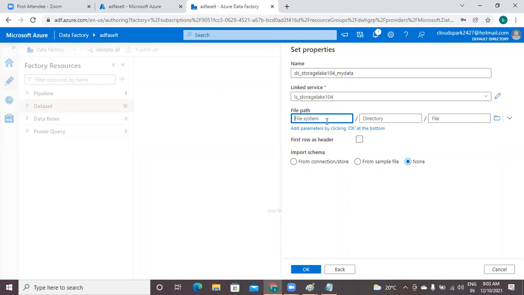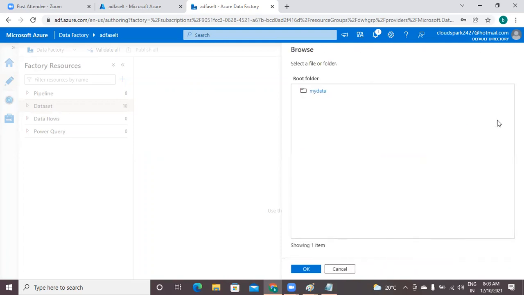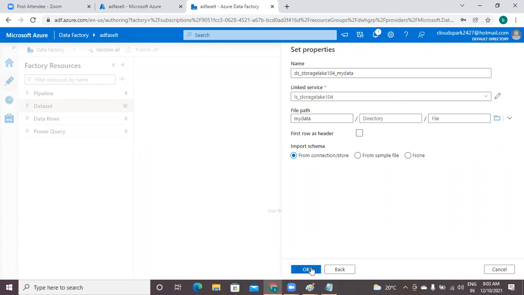Or if you have any folder, just specify that directory name, but don't specify any particular file name. So I just click on this file path, browse, go to the browse and select this container name. Finally, okay. Now everything is set up. Now just click on OK, your data set will be created.